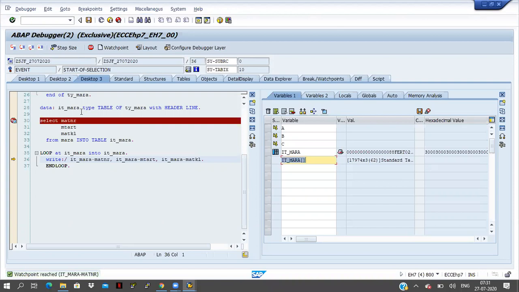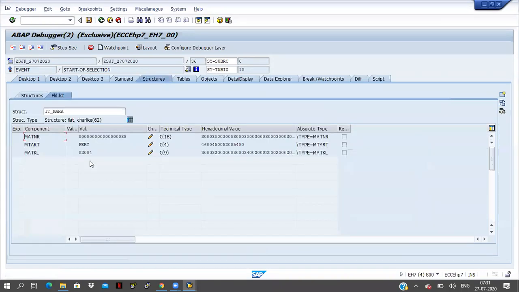See here, I clicked on the F8 button, and it is showing a message: watch point reached. If you double click on this ITMARA, what is the material number? 88. Okay, so I am giving some condition.